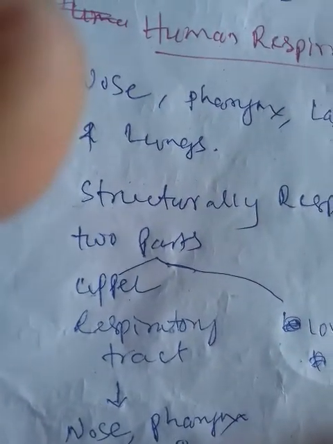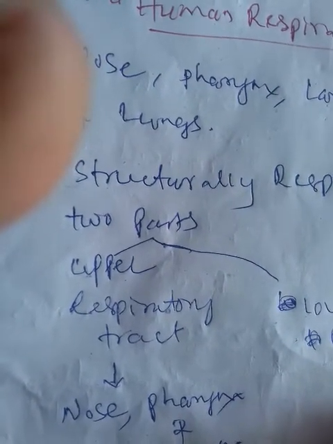Now coming to functionally, the respiratory system also consists of two parts: the conducting zone and the respiratory zone.